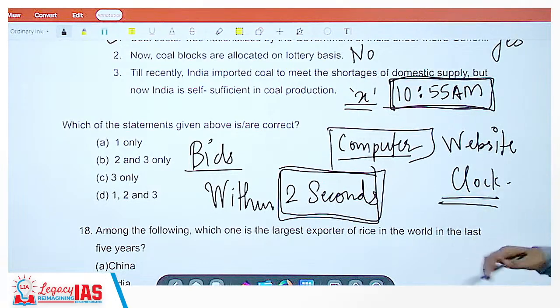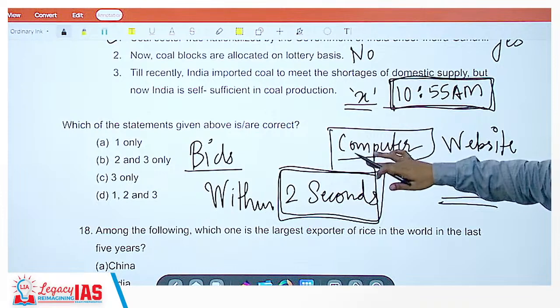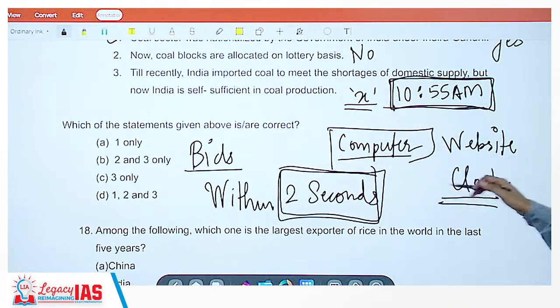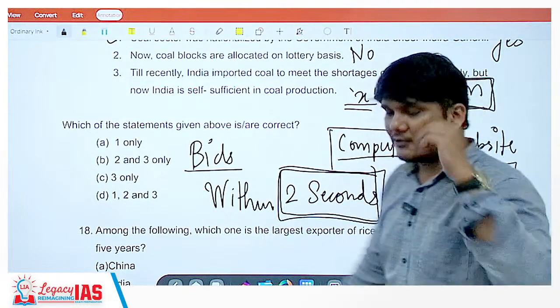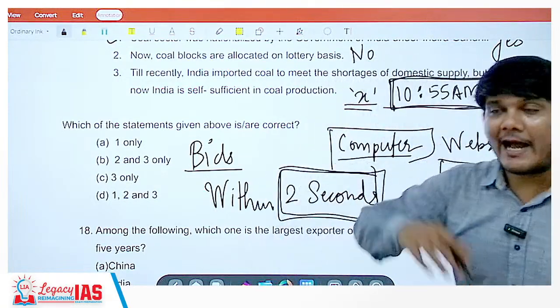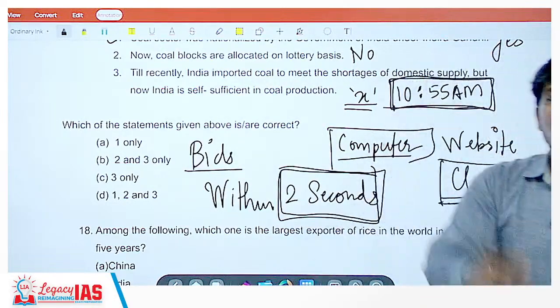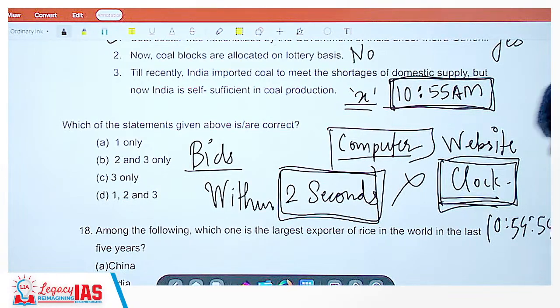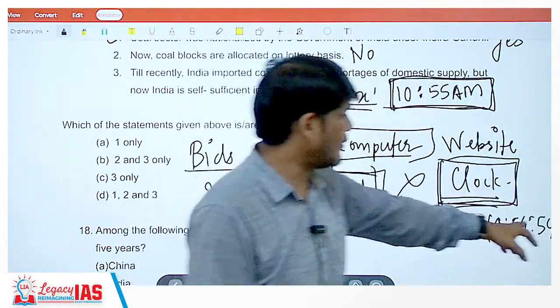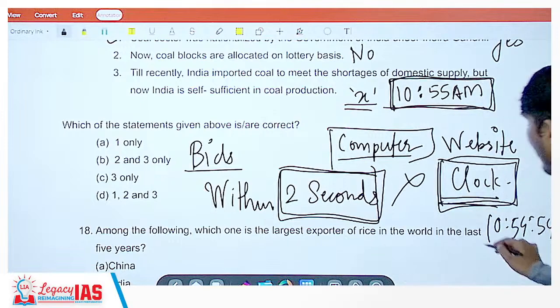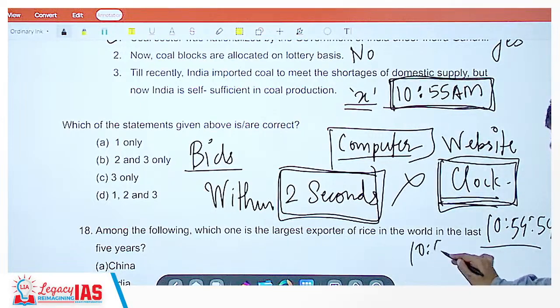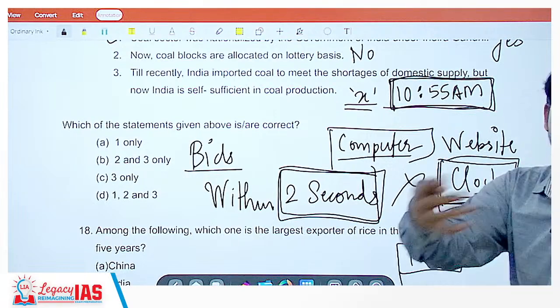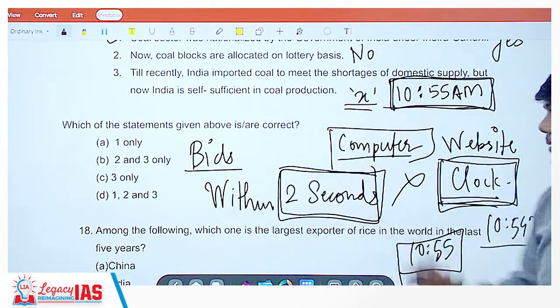Now it depends on your computer, on your internet, on your servers, on so many factors. One thing was, whenever a lot of people are opening this site to bid, the clock of the website gets stuck or becomes slow. So when I was bidding, I was winning the bid every single time. Why? Because I was not following this clock. I had my own stopwatch, and even if this clock shows 10:54, it is possible this clock has slowed down, so it is actually 10:55. So have another clock which actually shows you the exact time and bid as per that. It was a simple thing which you could do.